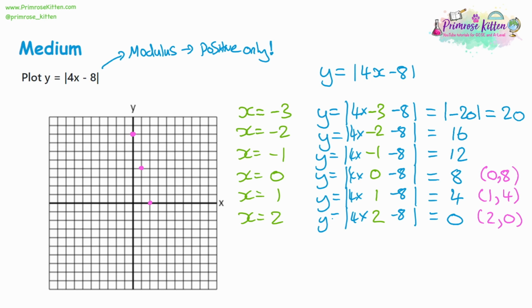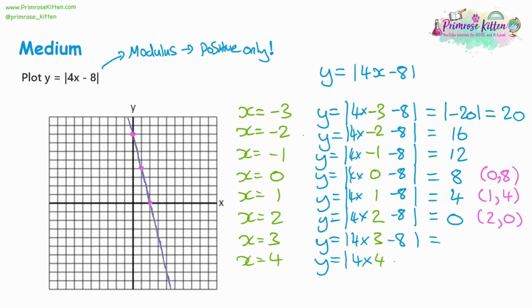And you might be tempted to just draw a line from here. And if I sketch the line, then it's going to look like this. It looks like it's kind of going down by 4 each time you go across by 1. So there's our line. But this is actually the wrong answer. Now, the reason for that is let's have a look at x is equal to 3 and 4. So we're going to substitute in 3 and 4 for x. It's y is equal to the modulus of 4 times 3, take away 8. And y is equal to the modulus of 4 times 4, take away 8.